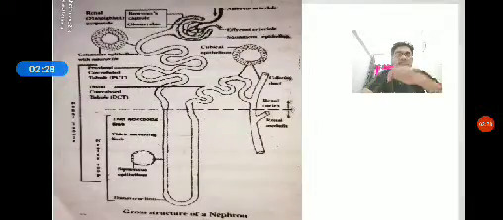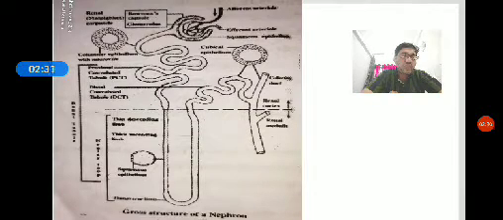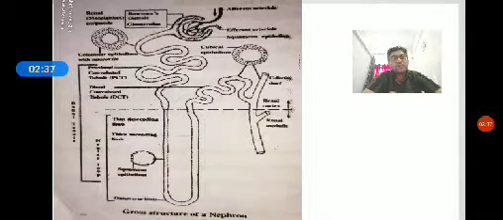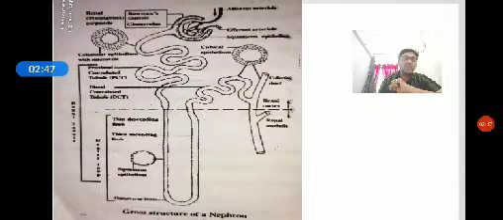Okay. The urine formation takes place in 3 steps. One is called ultrafiltration or glomerular filtration. The second is called tubular reabsorption. The third is called tubular secretion.